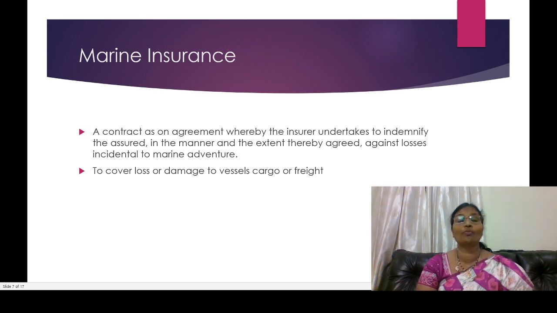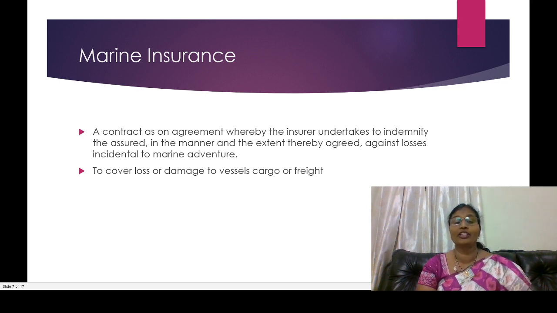According to this marine insurance, there are mainly three types of policies. We have to take the vessel insurance policy. Vessel means the hull. The ship should be covered when we take the hull insurance. Then cargo: whatever goods or commodities we send from one place to another, whatever risk happens in that time. For example, goods are carried from one place to another, and unfortunately the goods are destroyed because sea water enters them, or the goods are stolen by robbery. That type of risk is covered when we take a cargo insurance policy.